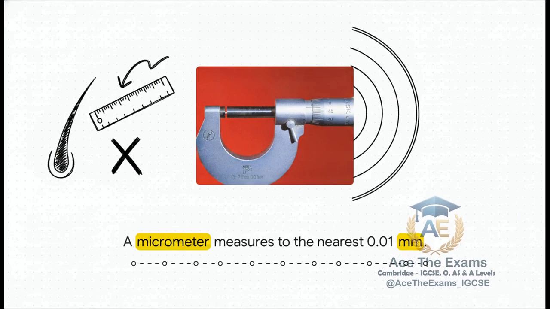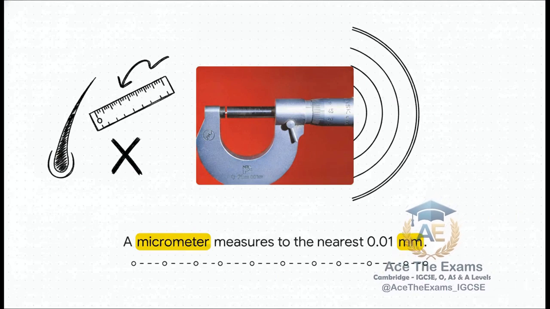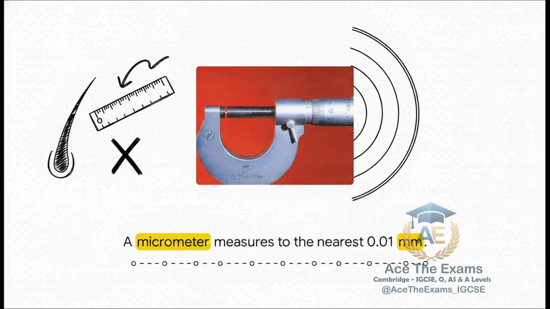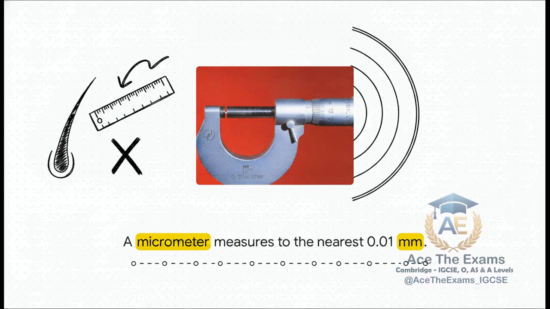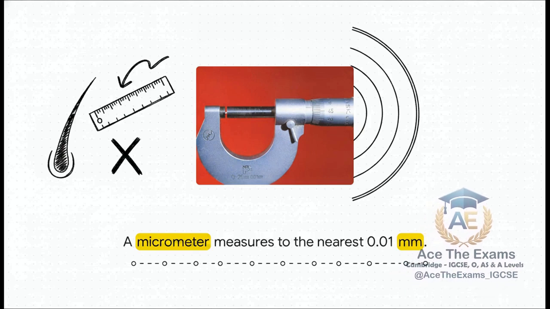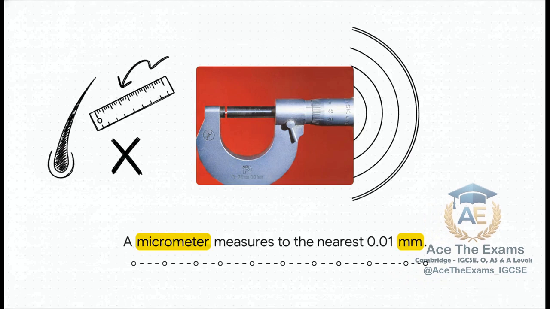If you need to measure the diameter of a human hair, grabbing a standard school ruler is totally useless. Its uncertainty of plus or minus 1 millimeter is actually larger than the hair itself. For a job like that, you need a specialized instrument, like a micrometer screw gauge, which can measure all the way down to the nearest 1/100th of a millimeter.